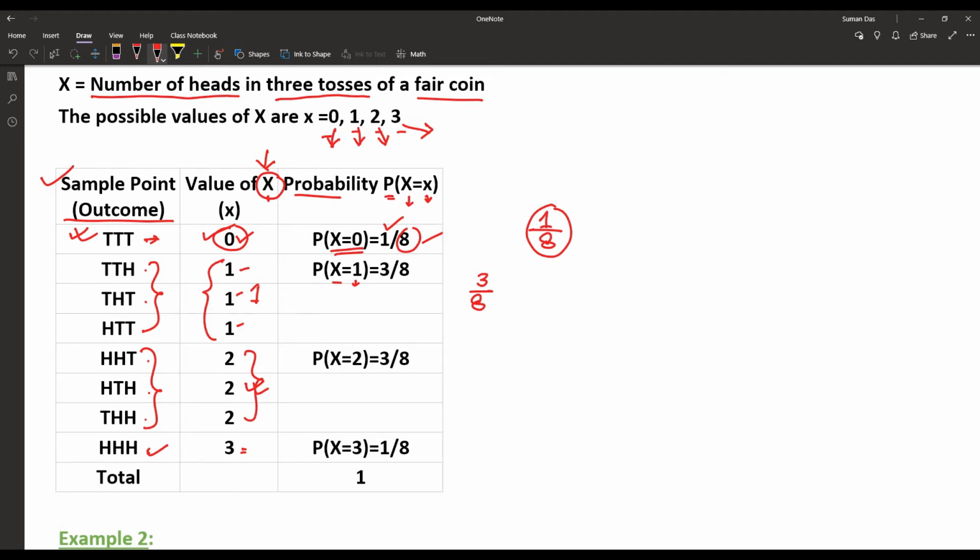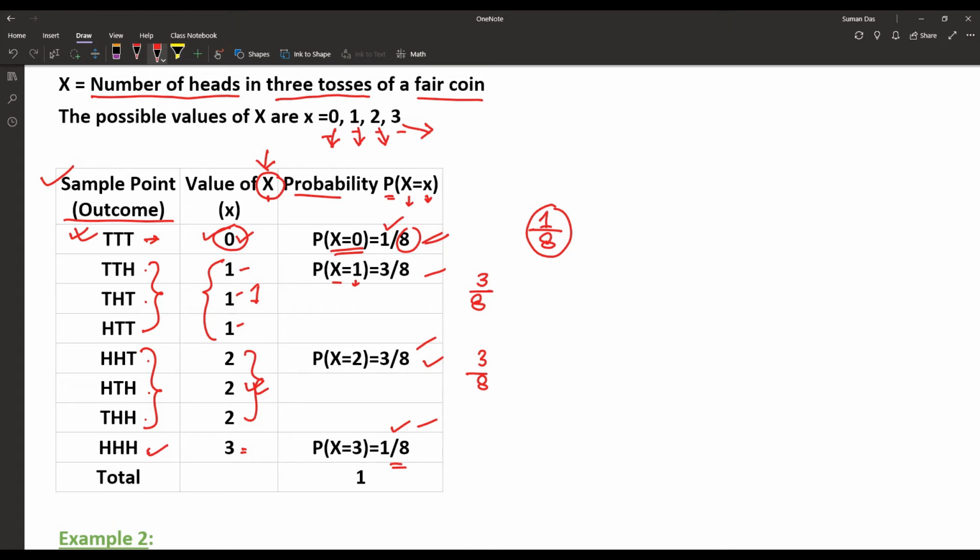Occurrences are 3 times among the total 8 occurrences, so that is also 3 by 8. And 3 heads obtained occurs only 1 time, so that is 1 by 8. So that is how we have distributed the probability.